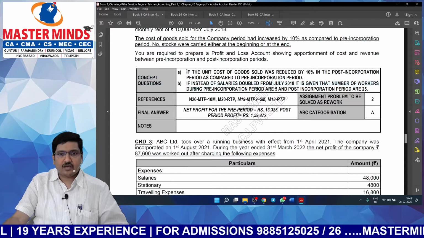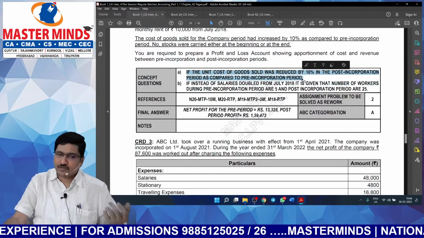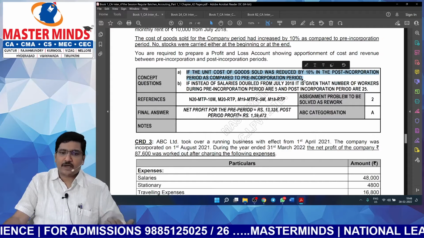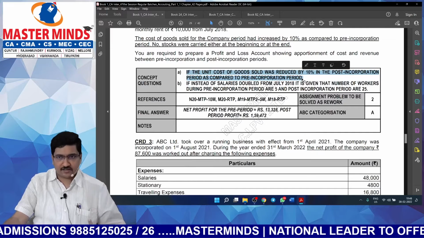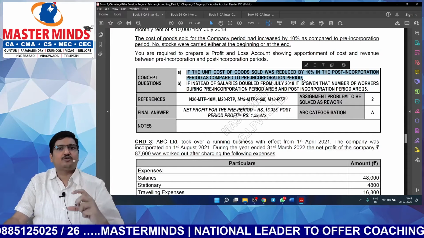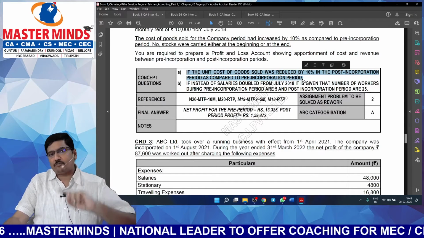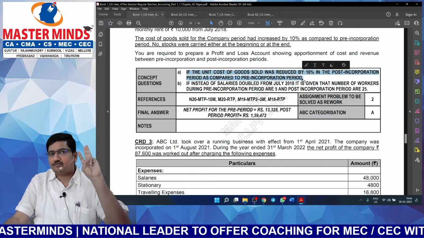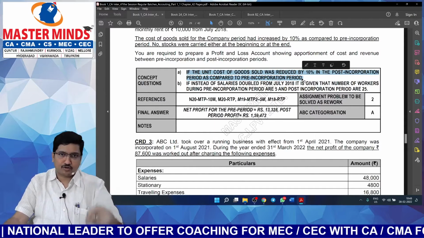For example, if the unit cost of goods sold was reduced by 10% in the post-incorporation period as compared to the pre-incorporation period, what will be the impact on the answer? So just by trying to answer that small sentence, you are almost attempting a new problem. So just by solving one problem, you are getting the knowledge of solving three problems. That's our main intention in providing concept questions.